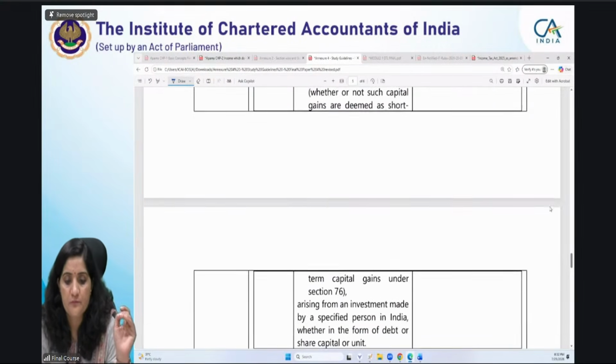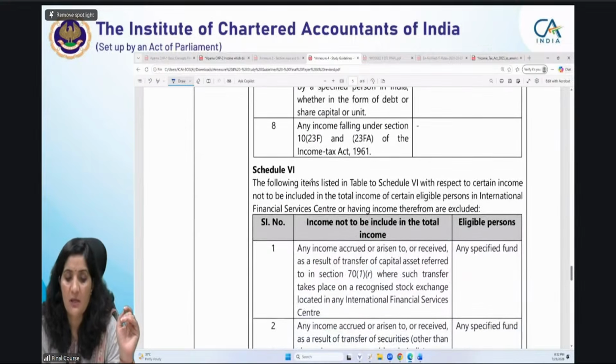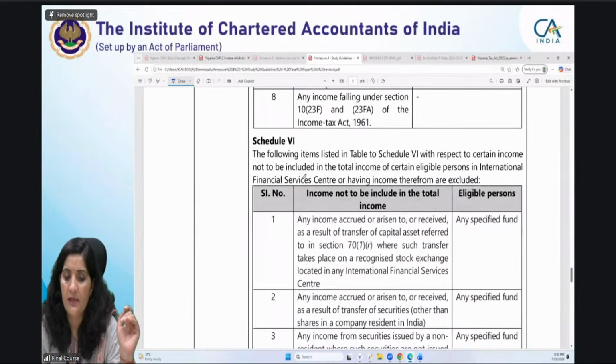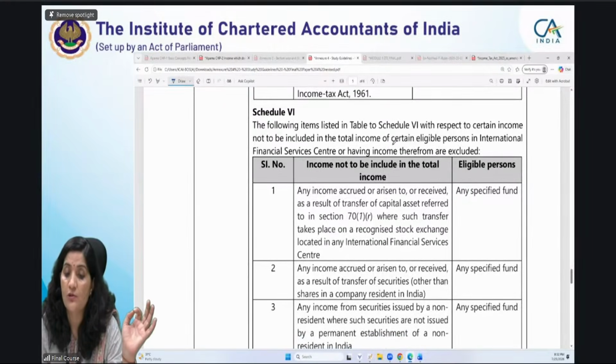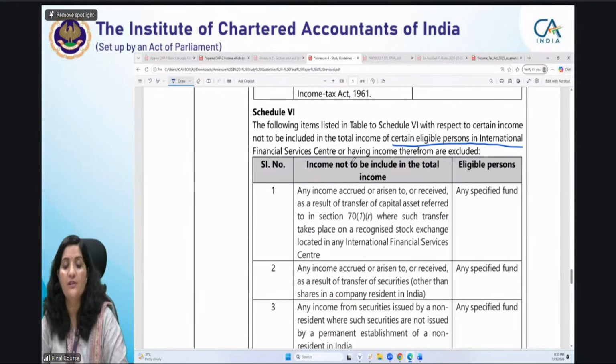Okay. Then schedule 6, if you go here again, they are giving certain exemptions, and specifically from this schedule again, this is also with respect to certain eligible persons in IFSC, International Financial Services Centre.